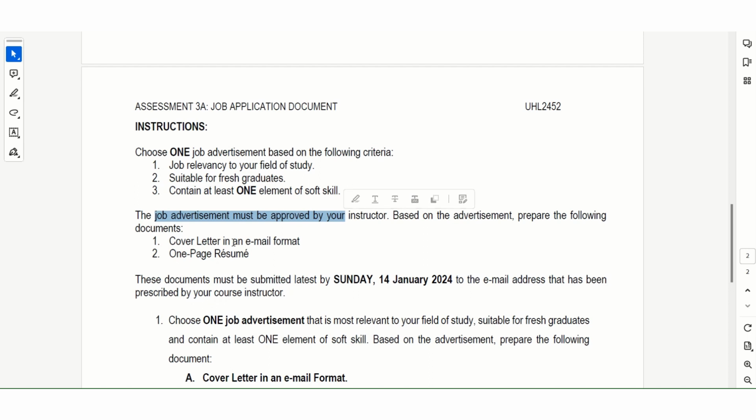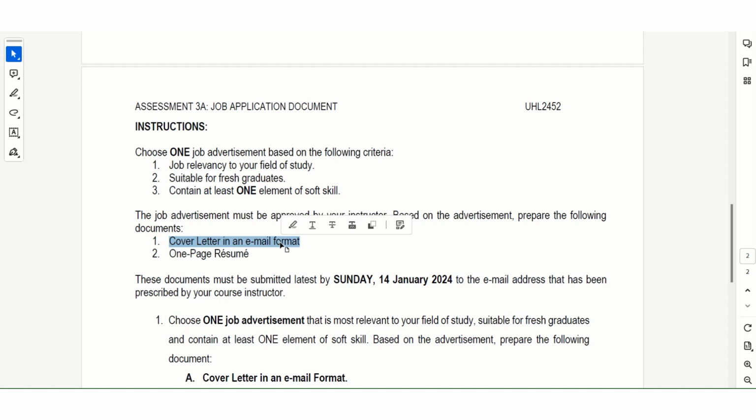Then you need to prepare a cover letter in an email format, and after that, a one-page resume. So how to deal with this? Cover letter is the application letter, and you have to email it to me. I will share with all of you my email address in the group afterwards. You can have a look at the template given in column.